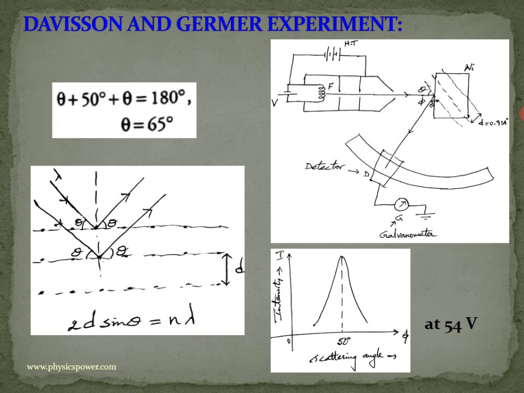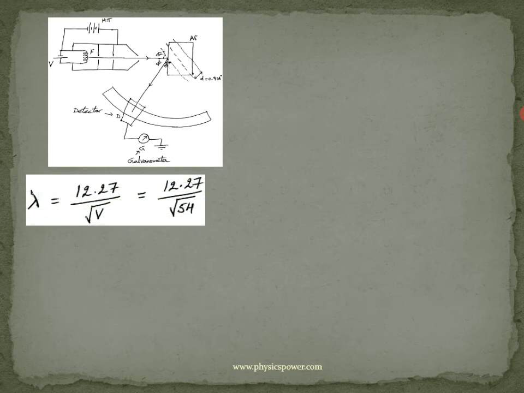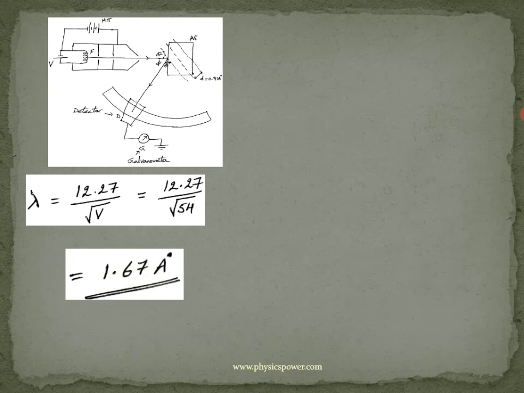Let us see further how they applied this concept. Here electrons are accelerated with 54 volts. For 54 volts, how much wavelength for the matter wave? That is a direct formula derived by de Broglie, that is 12.27 by root V. If you substitute V value 54, then the wavelength in angstrom unit is 1.67 angstrom unit. So if the electron behaves like a wave, for a particular matter wave wavelength 1.67 we got diffraction.